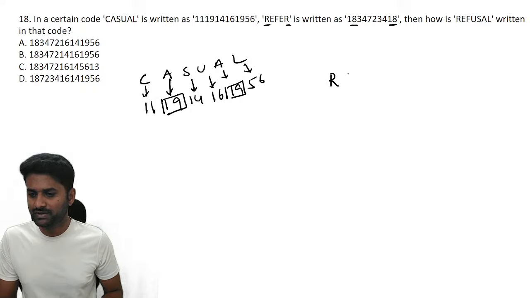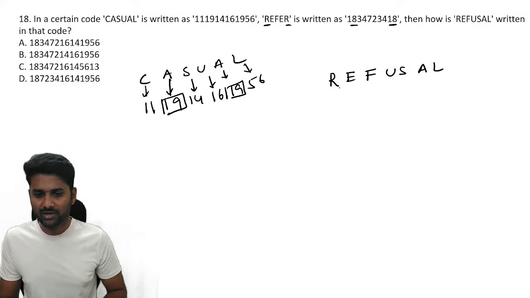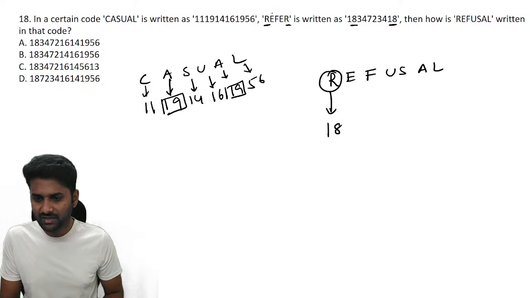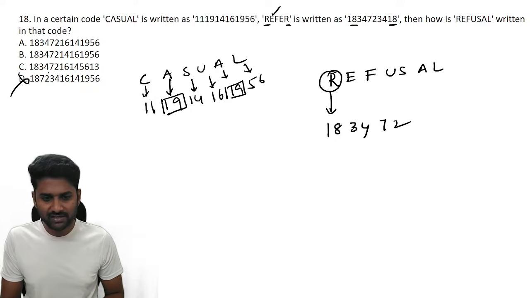What about REFUSAL? No logic, guys. It's all about understanding. R is 18. It starts from 18. E, check with E here. So we need 34. 18, 34. D eliminated. F, you can check with the F. Again 72. We required 72. So 34, 72.